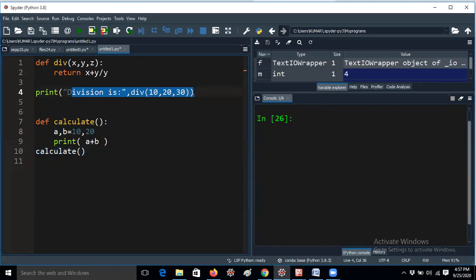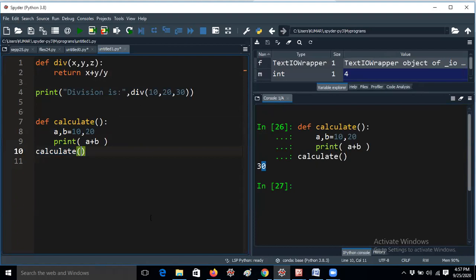But if you're just giving print directly of a plus b, you get the output. It is not the internet, but it still is getting stuck. Please wait. I don't know. Once again, I will run. Okay, now it is getting 30, right? The arguments are not there in this function. One minute, guys. What happened?